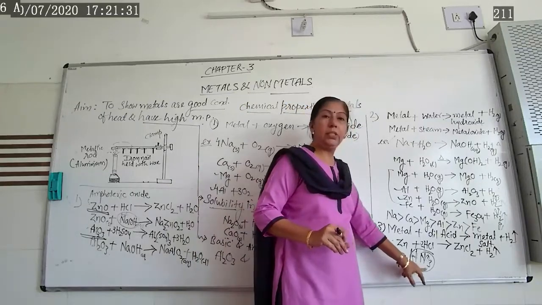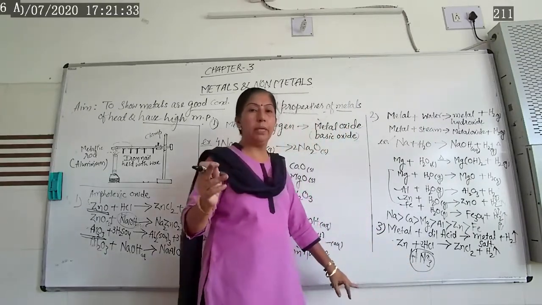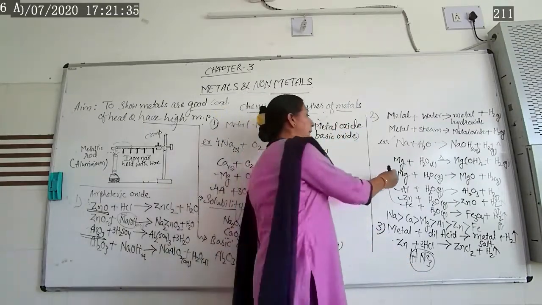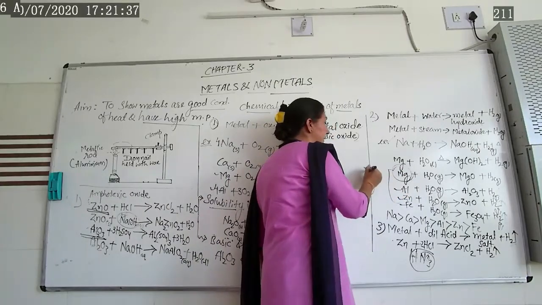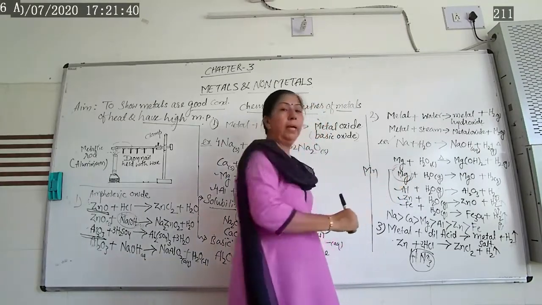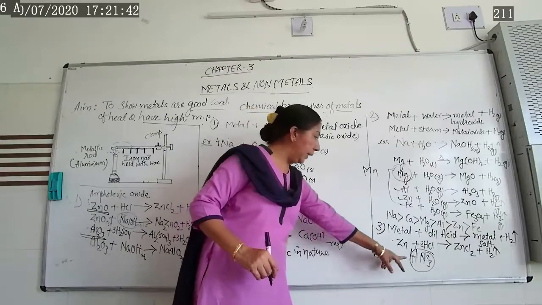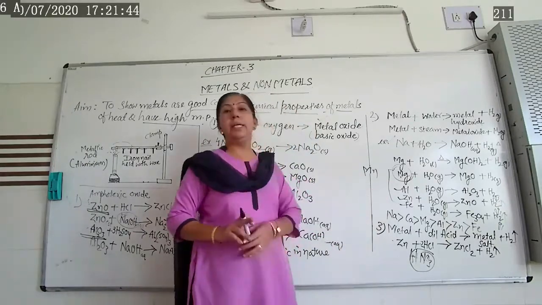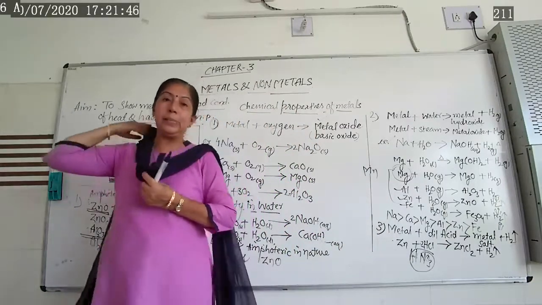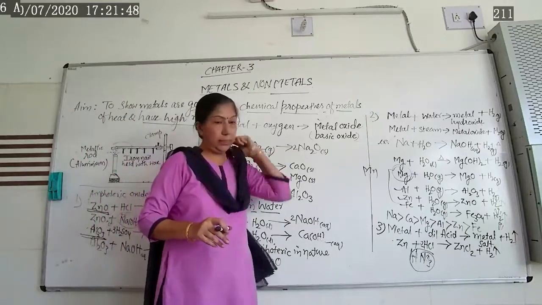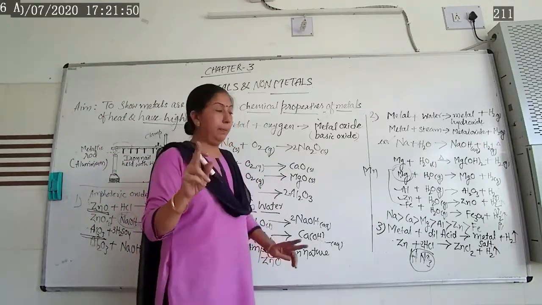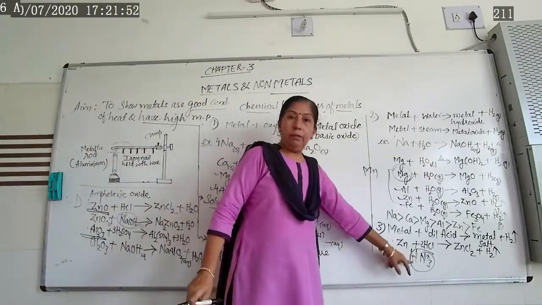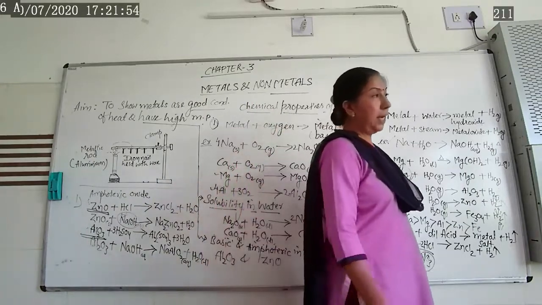That's why this reaction will not take place with other metals except magnesium and manganese. These two metals, magnesium and manganese, react with nitric acid and form metal salt as well as hydrogen gas. Remember this thing, because a number of times it is asked.